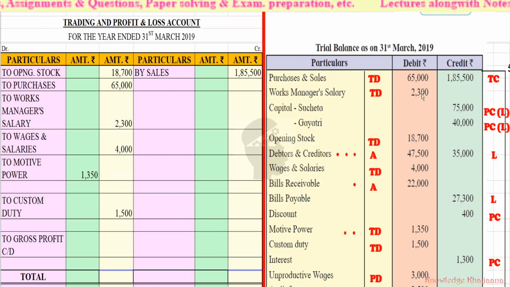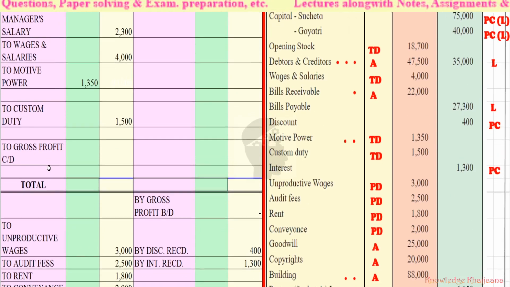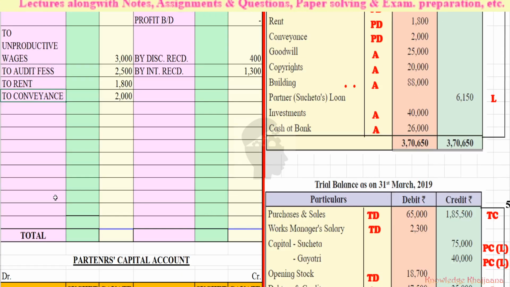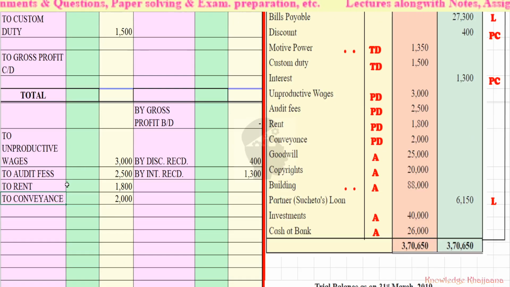Now, trading account credit side, sales rupees 1,85,500. There is no other item of trading account credit side given in the trial balance. Now let's move to the profit and loss account debit side. To unproductive wages rupees 3,000, to audit fees rupees 2,500, to rent rupees 1,800, to conveyance rupees 2,000. So these four items of profit and loss account debit side we have recorded.